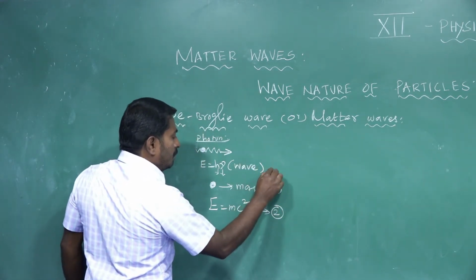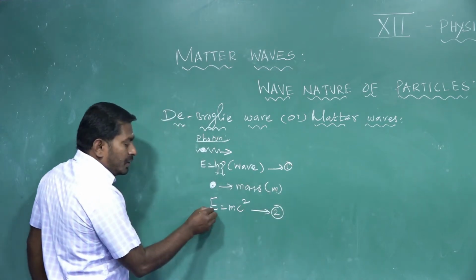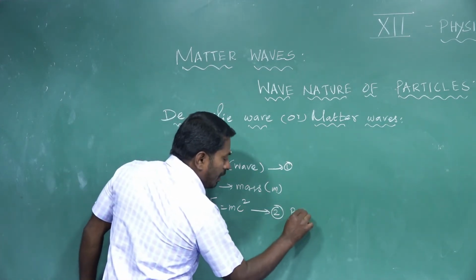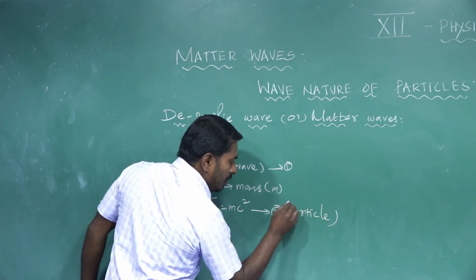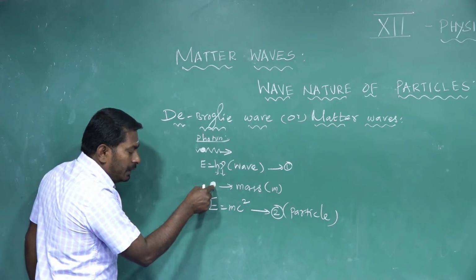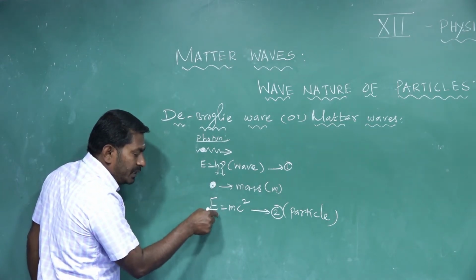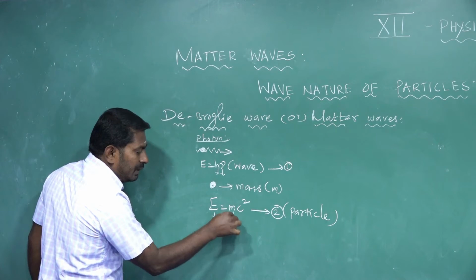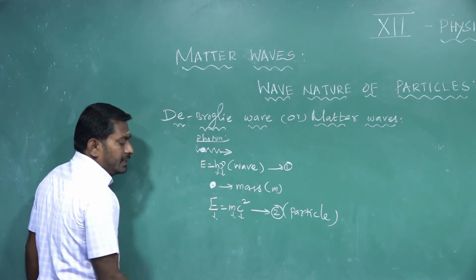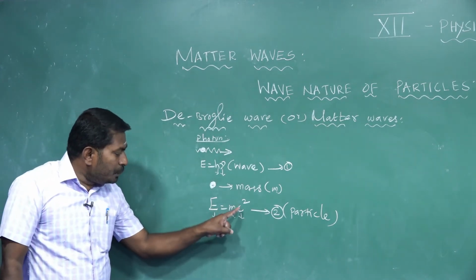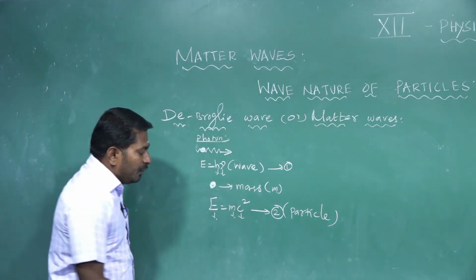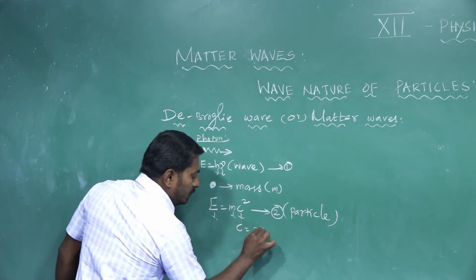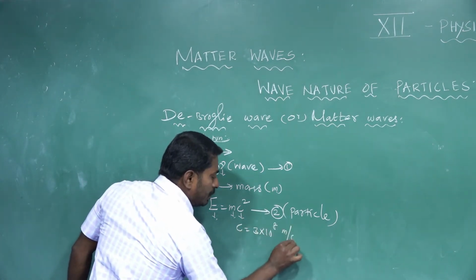This is equation number 1. The energy of this particle can be determined with the help of E equal to mc square, where m is the mass of the particle and c is the speed of light, whose value is 3 into 10 power 8 meter per second.